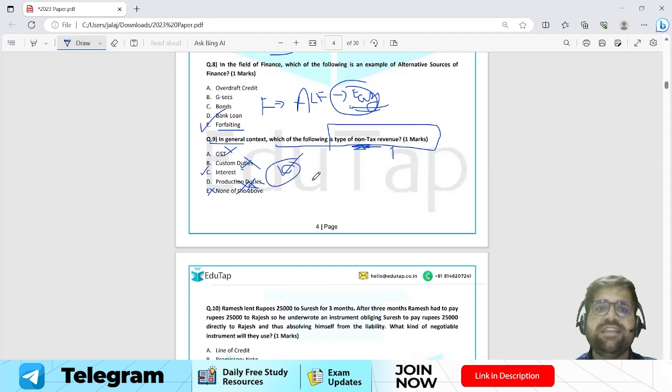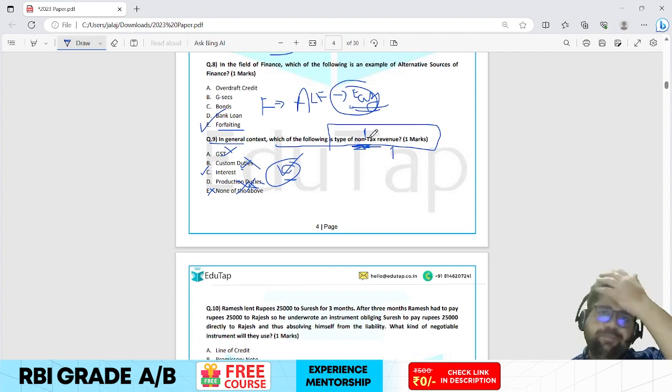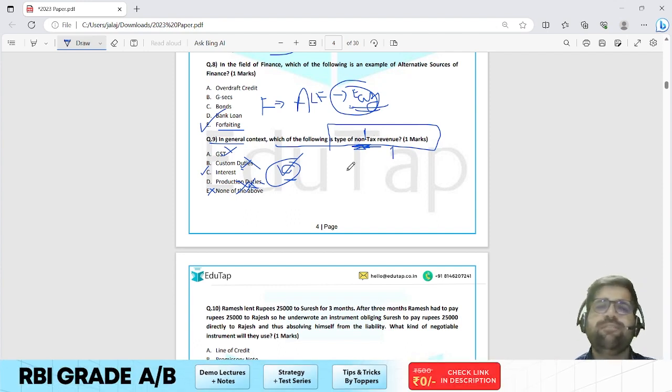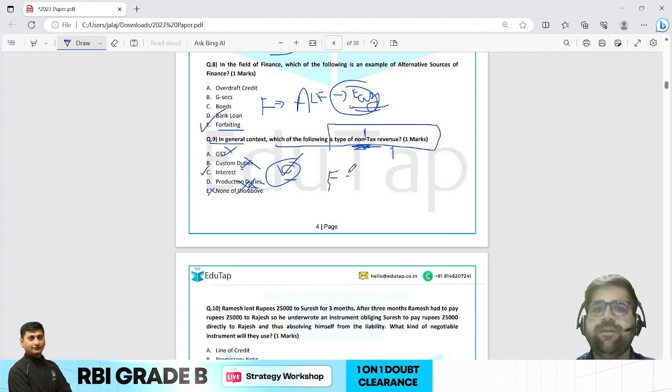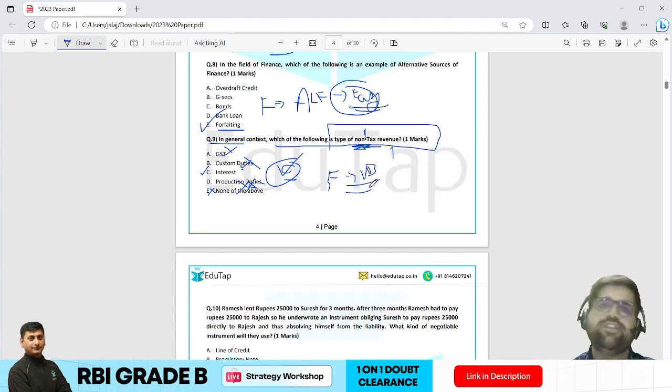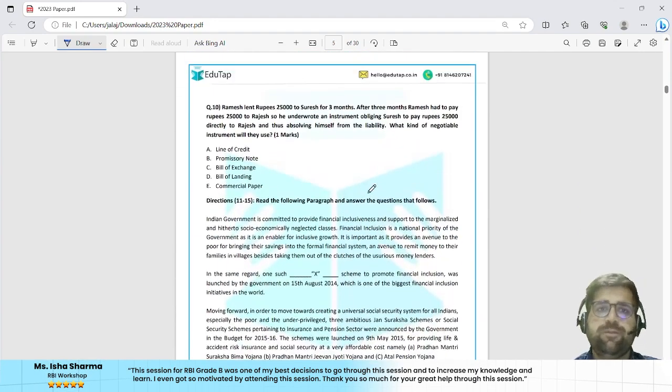Only option C is correct because interest is that kind of non-tax revenue which the government of India takes from us. Okay, again a very easy question, directly taken from your finance chapter of union budget. We have a different chapter of union budget which is already uploaded in your course as well. Okay, my friends, now coming to question number 10.